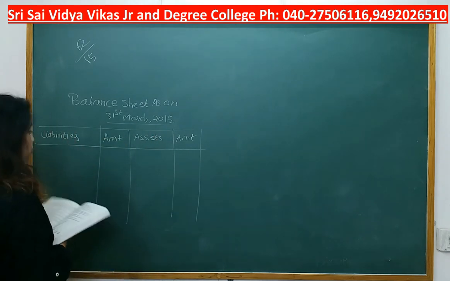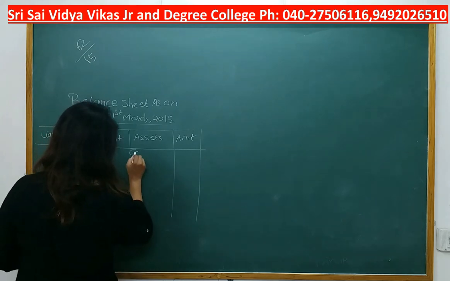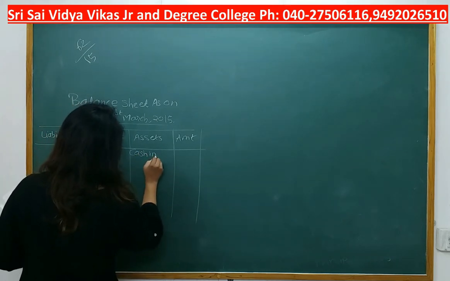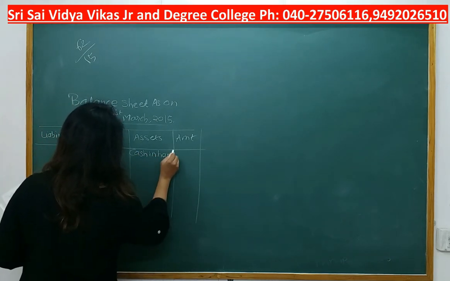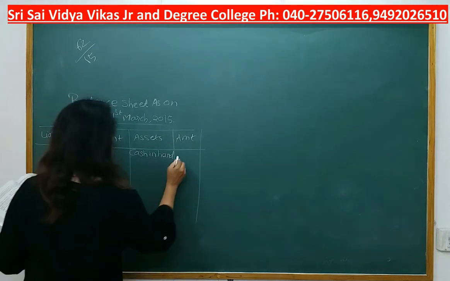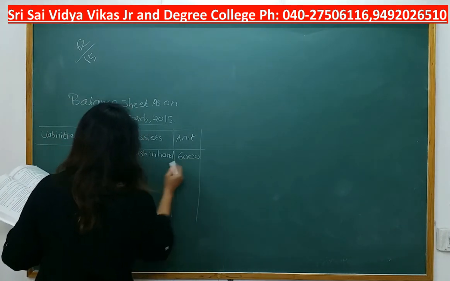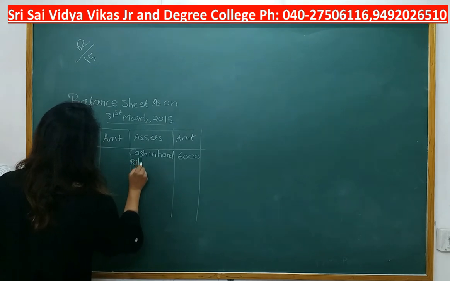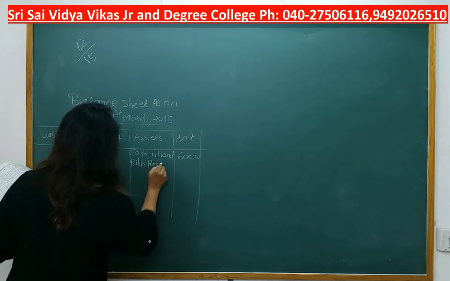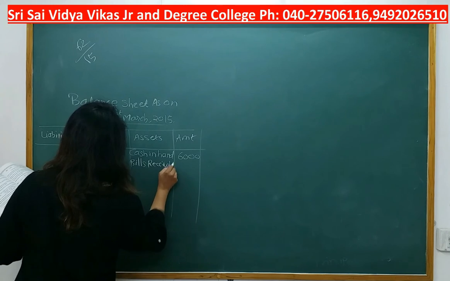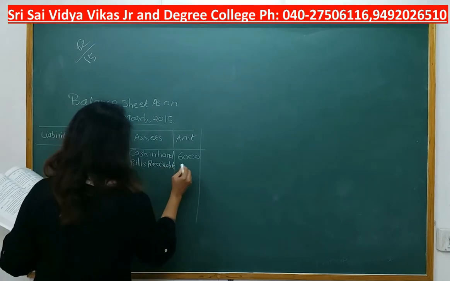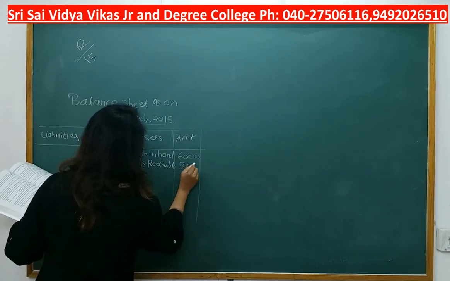Now cash in hand is an asset, so we will write it at asset side, cash in hand. What is the amount? 6,000. Then we are having bills receivable, balance sheet, asset side, bills receivable 5,000.